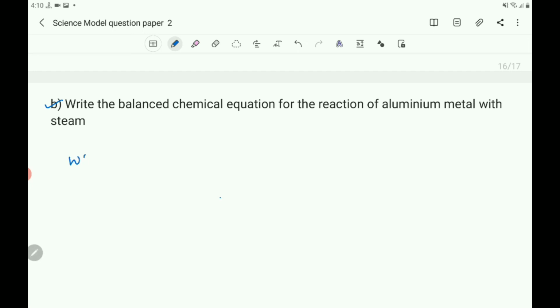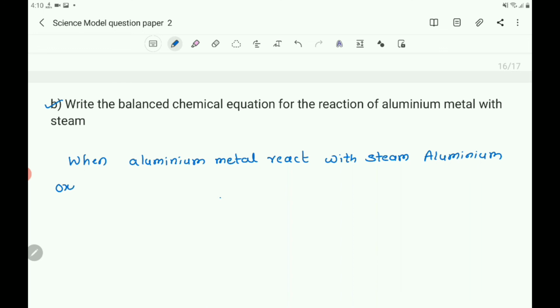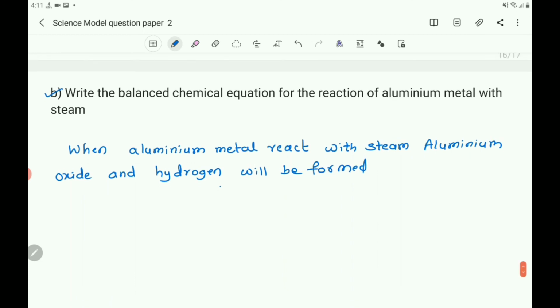So you write that when aluminium metal reacts with steam, aluminium oxide and hydrogen will be formed.